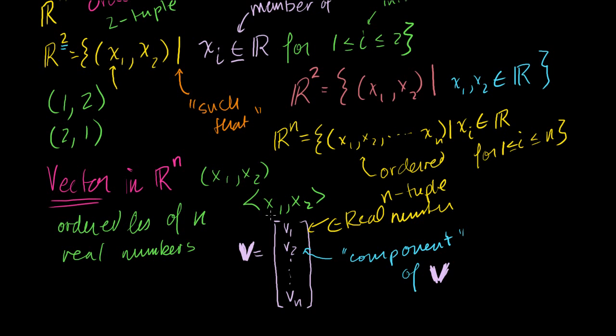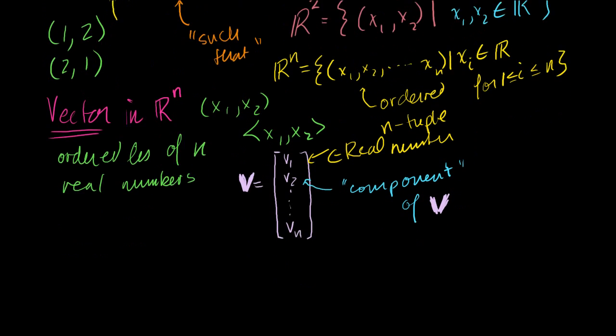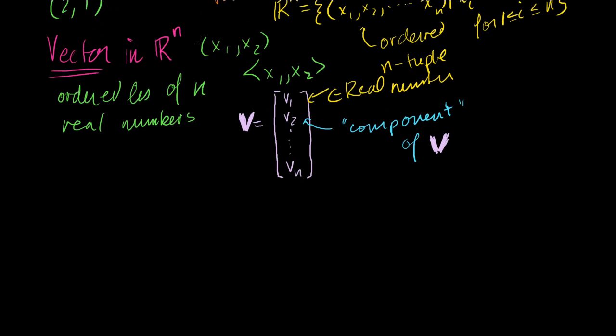Now, I'm going to define two operations for vectors in Rn. I'm going to define addition, and these are definitions. I could have defined them in any arbitrary way, but I think you'll find these to be somewhat natural. These are just human abstract constructs that end up becoming very useful. So let's define addition.